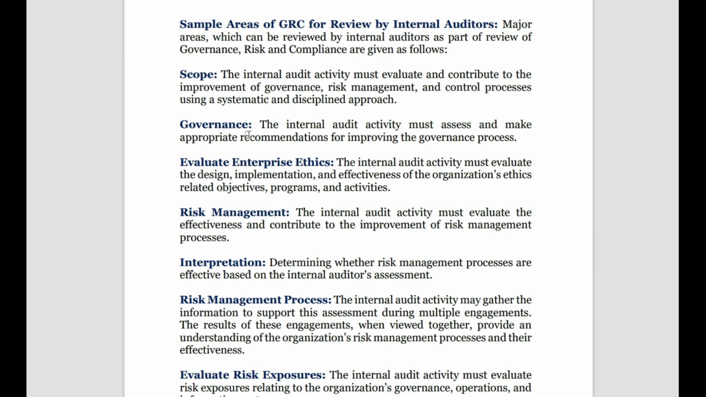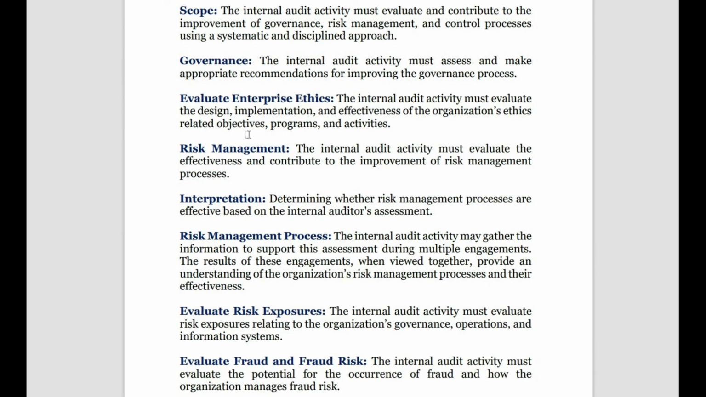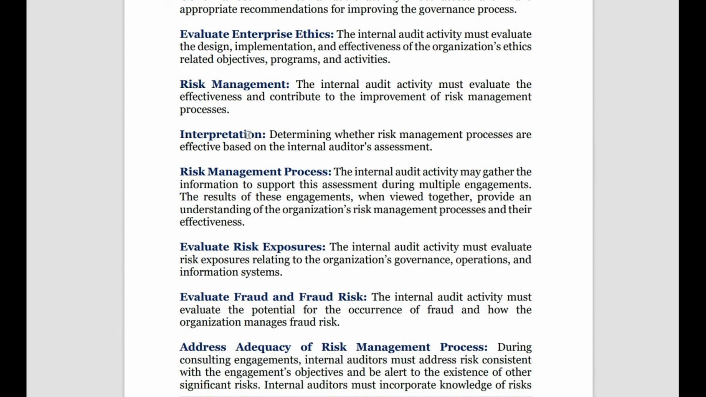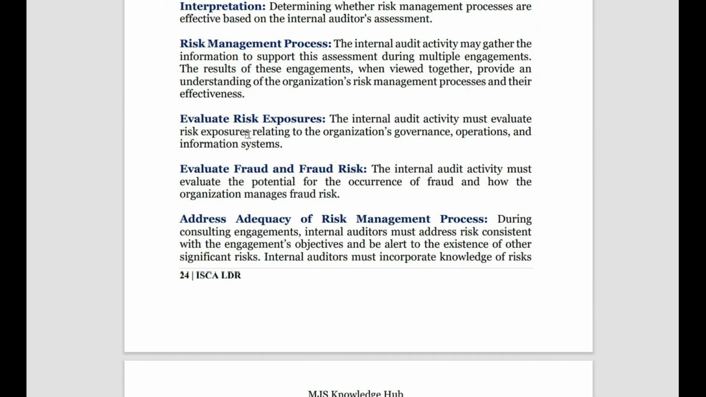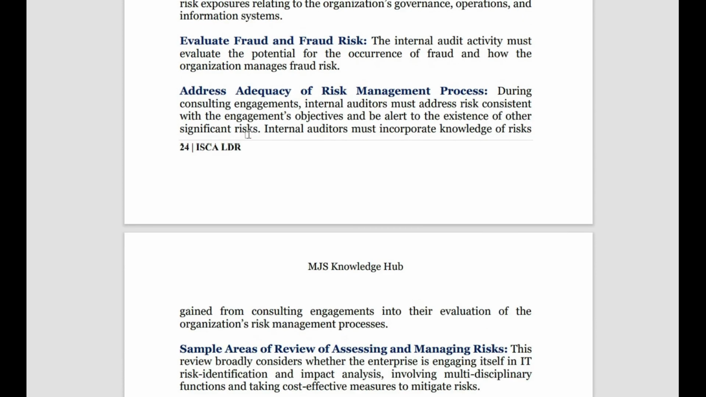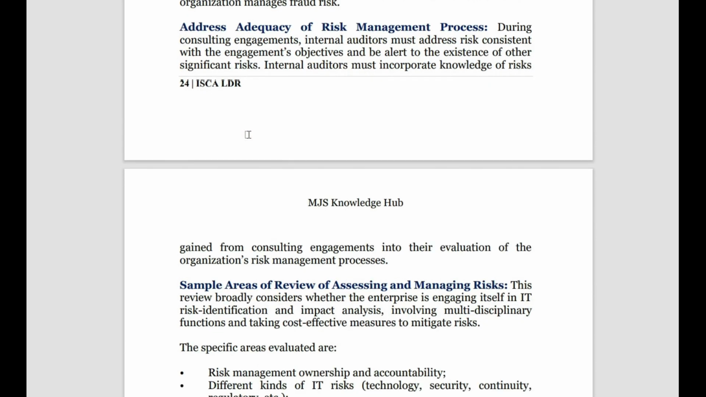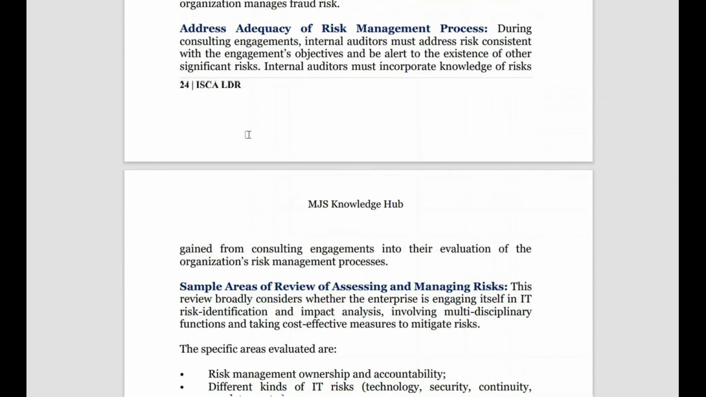Evaluate the enterprise ethics, risk management, and interpretation of the management's risk management process. He understands the risk management, sees how it interprets the terms used, and sees how it is being followed. Then evaluate risk exposure, evaluate fraud and fraud risk, and address the adequacy of the risk management process. So this is the sample areas verification of GRC by the internal auditor.